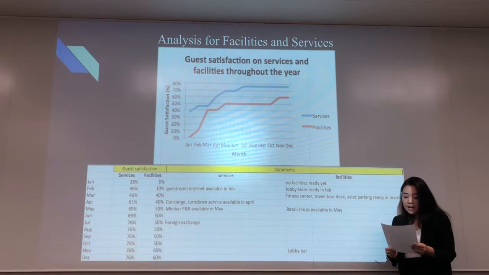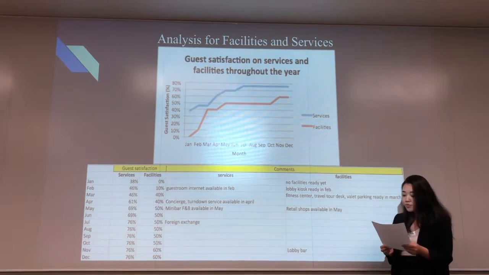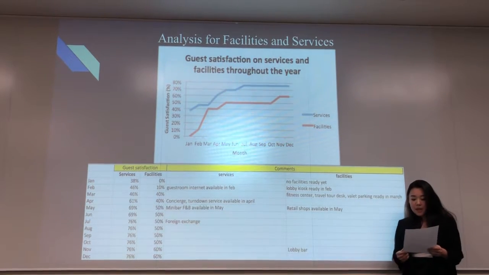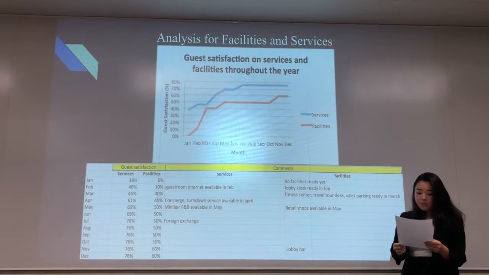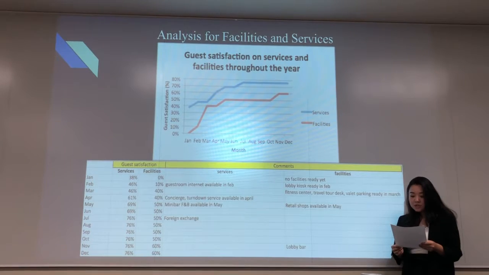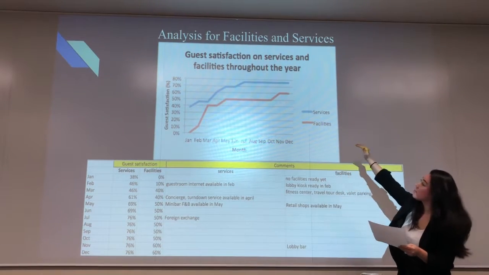Throughout the year, we added what we thought we could afford in terms of services and facilities. However, we focused more in quarter one and the start of quarter two so that our facilities and services would be ready for a high season in quarter three. Furthermore, along with the lack of budget, it explains why we didn't add many services and facilities after quarter two, shown by the flat lines in the graph after quarter two.